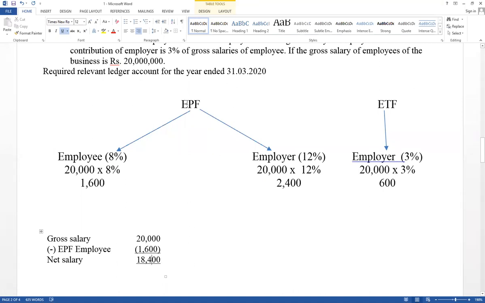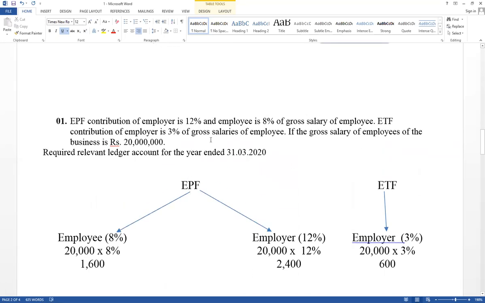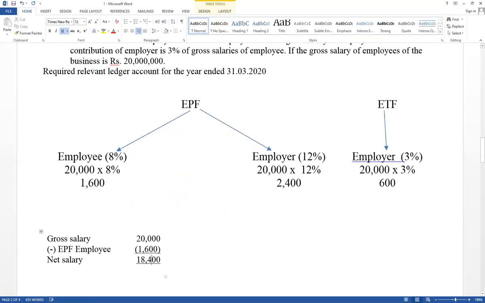Think about EPF, ETF. For EPF, both employee and employer give their contribution. The percentage has been given, and the value should be calculated based on the gross salary of the employees. Think about the business point of view. There are many employees. Therefore, based on total salary, we have to record from the business point of view. The value should be calculated based on gross salary. Then think how much is paid in cash to the employee.